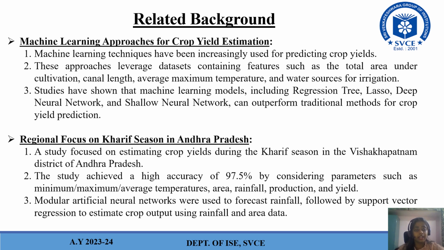In the second point, I'll be discussing the regional focus on the Kharif season in Andhra Pradesh. A study focused on estimating crop yields during the Kharif season in the Vishakhapatnam district of Andhra Pradesh. The study achieved a high accuracy of 97.5% by considering parameters such as minimum, maximum, and average temperatures, area, rainfall, production, and yields. Modular artificial neural networks were used to forecast rainfall, followed by support vector regression to estimate crop output using rainfall and area data.